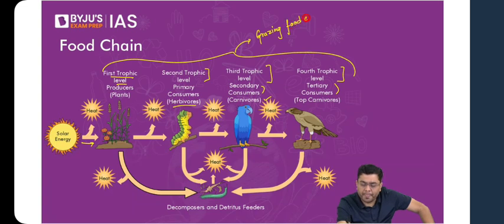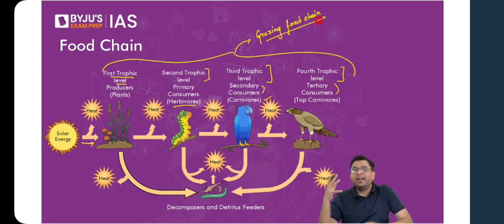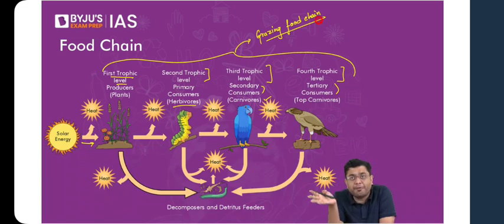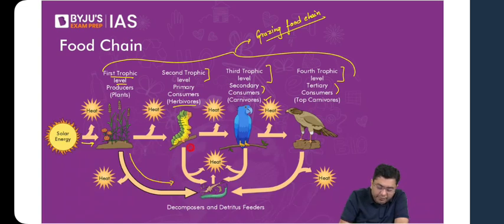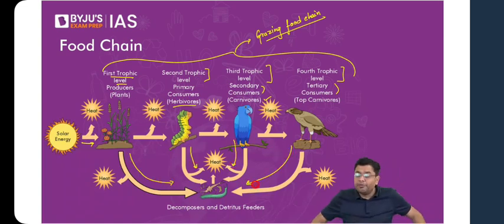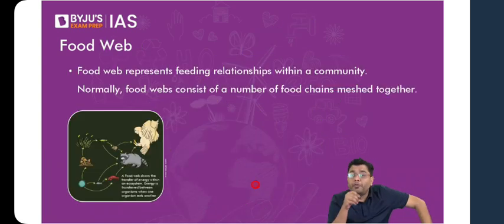Whereas when a plant grows, there will also be a possibility that a leaf drops, like a leaf falls or a stem falls. Now, that will be dead organic matter, isn't it? So that dead organic matter will serve the detrital food chain. At any point of time, any of the organisms which die will eventually cater to the detrital food chain. Okay. So overall, when we talk about a food web, it is nothing but an interconnection of all these different food chains that you encounter in any particular ecosystem.